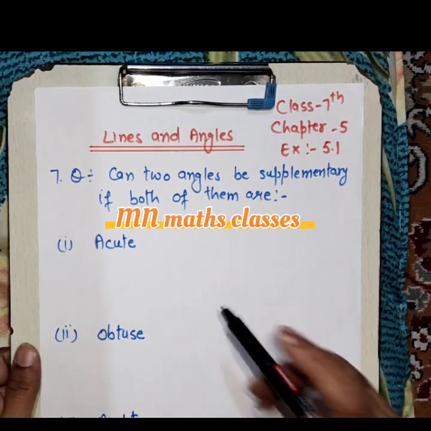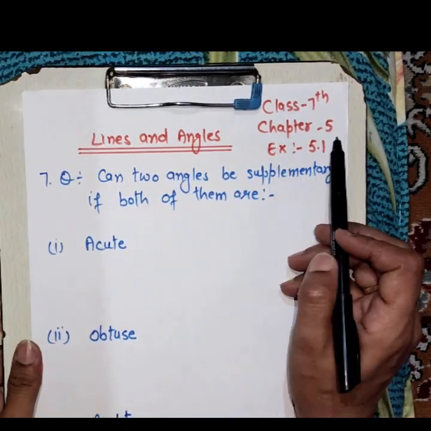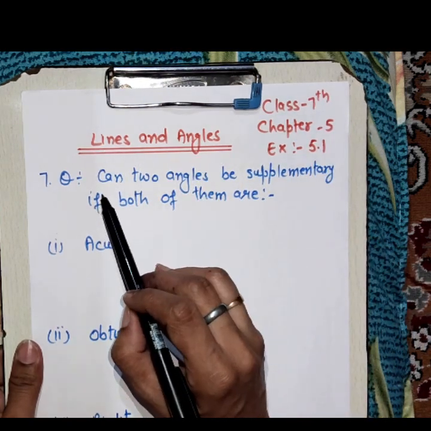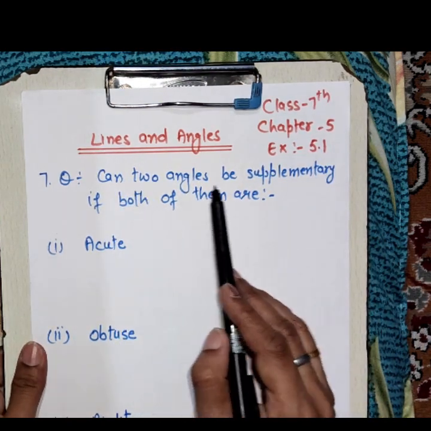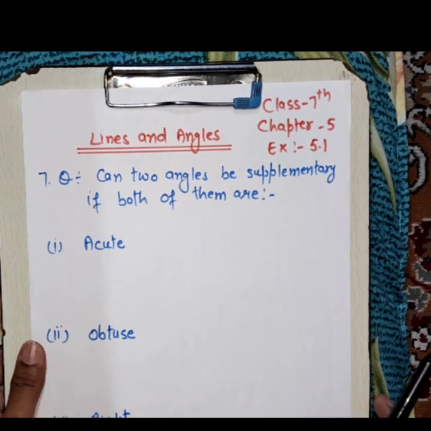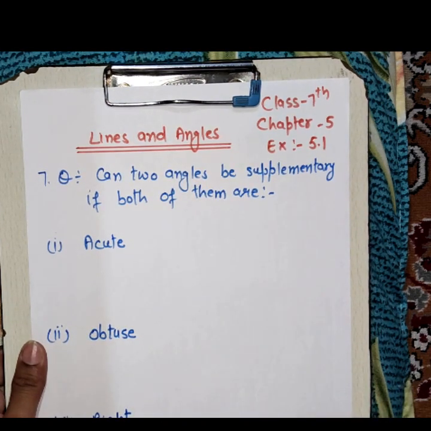Today we will do the next questions of class 7 maths chapter 5 exercise 5.1, lines and angles. The next question is, can two angles be supplementary if both of them are acute angles? What are acute angles? Acute angles are those whose measure is less than 90 degrees, right?